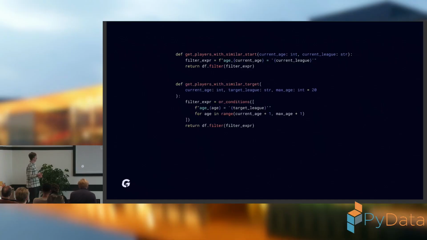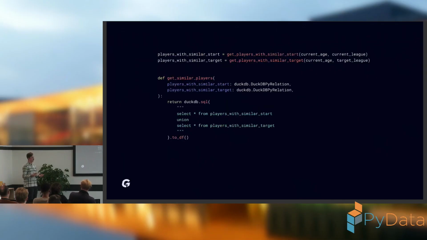This is the start, but I also need the second part of the directed graph, which is the destination. And that's why I am filtering the players with a similar target. Here, I am basically filtering all the players who played in the target league after the current age of my user.